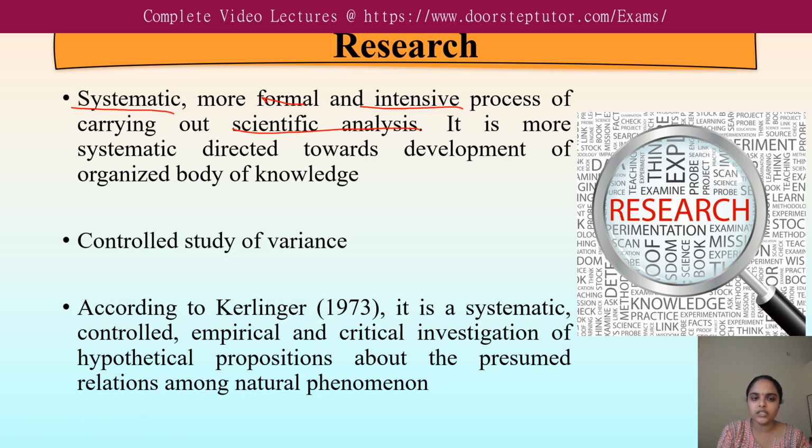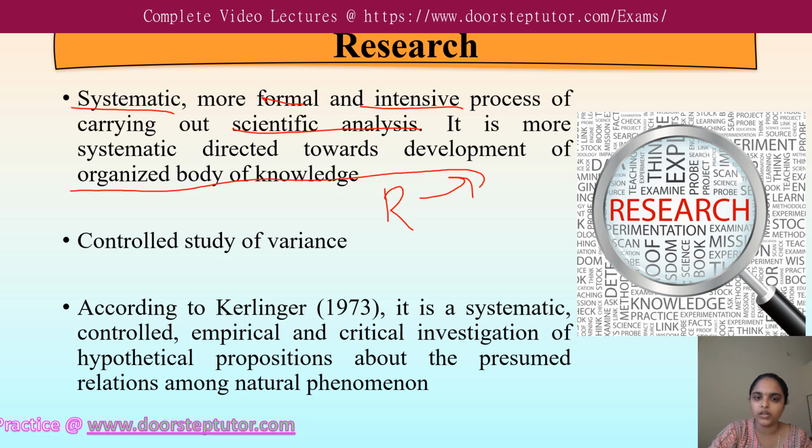It is systematically directed towards the development of an organized body of knowledge. The outcome of this research, the result, will be the organized body of knowledge. So research is a controlled study of variance.